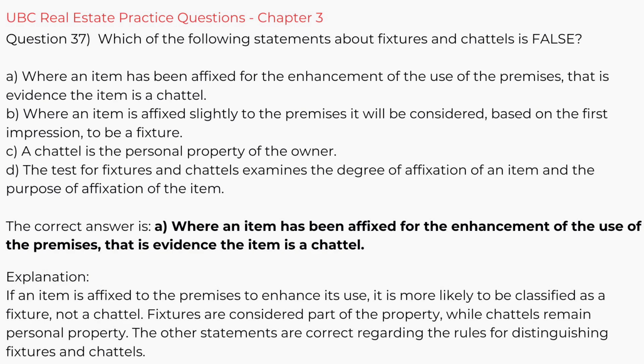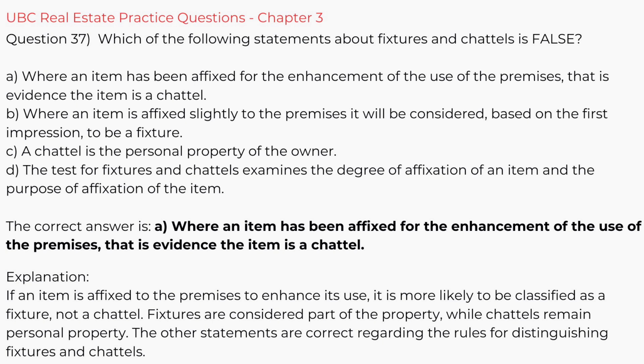Question 37. Which of the following statements about fixtures and chattels is false? A. Where an item has been affixed for the enhancement of the use of the premises, that is evidence the item is a chattel. B. Where an item is affixed slightly to the premises, it will be considered, based on first impression, to be a fixture. C. A chattel is the personal property of the owner. D. The test for fixtures and chattels examines the degree of affixation of an item and the purpose of affixation of the item. The correct answer is A.